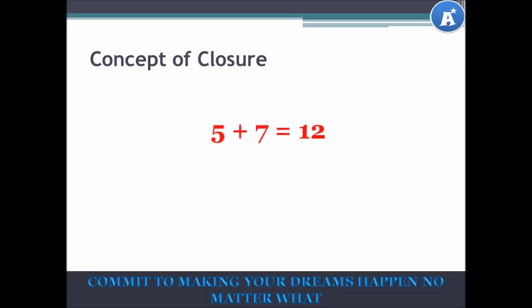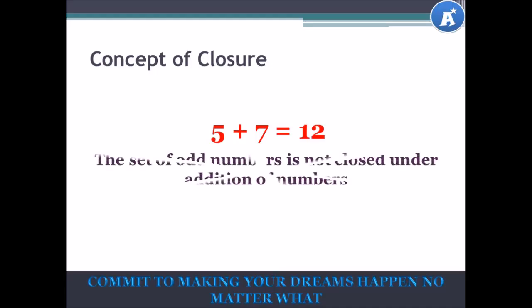Let's look at this example. 5 plus 7 is equal to 12. If we consider the set of odd numbers, 5 and 7 belong to the set of odd numbers. However, their result is equal to 12, which is an even number. So we can say that the set of odd numbers is not closed under addition of numbers.